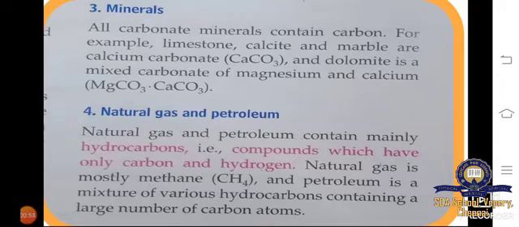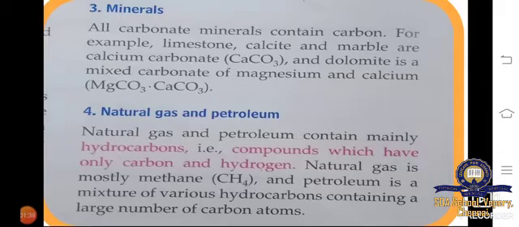The next combined form is minerals. All carbonate minerals contain carbon. So what are minerals? We have salts, and in the earth itself we are getting many salts as well as metals. In limestone, calcite and marble, we have calcium carbonate, and dolomite is a mixed carbonate of magnesium and calcium. So they have the form of carbonates present in our earth. MgCO3 and CaCO3. CaCO3 we call calcium carbonate. MgCO3 is magnesium carbonate.